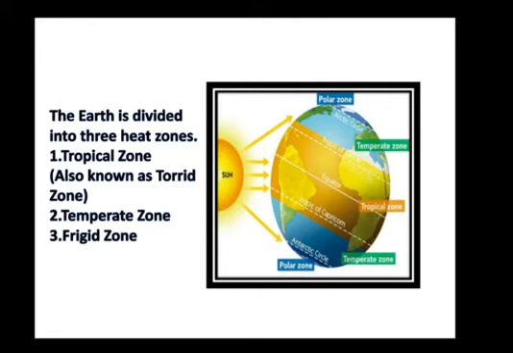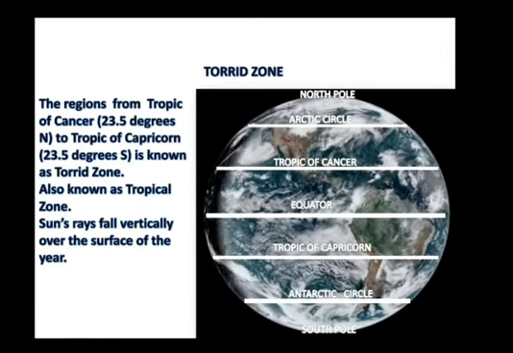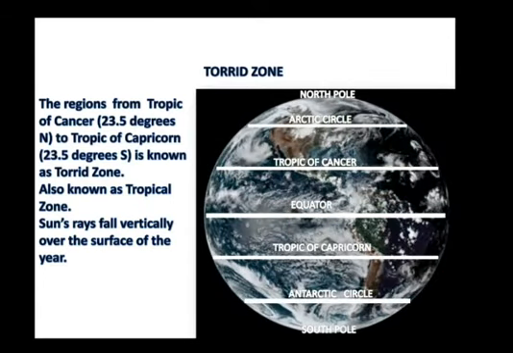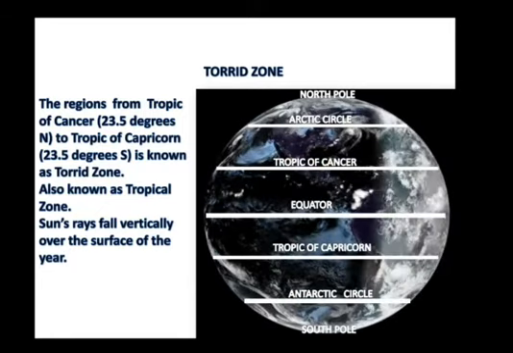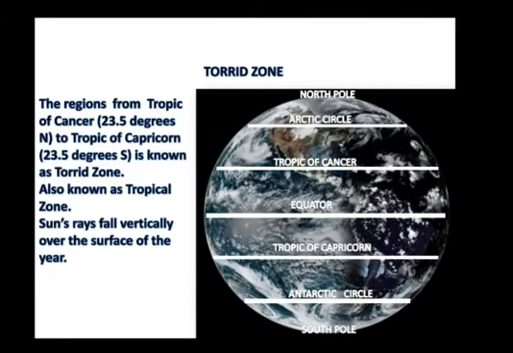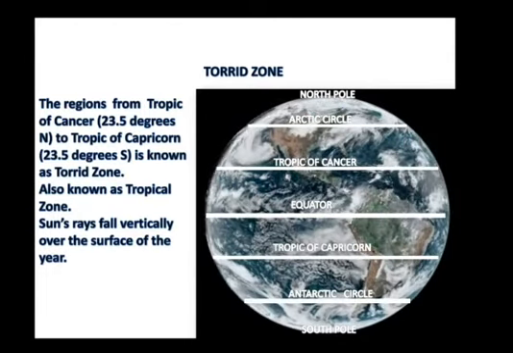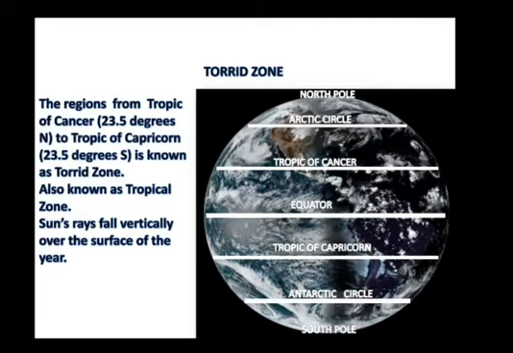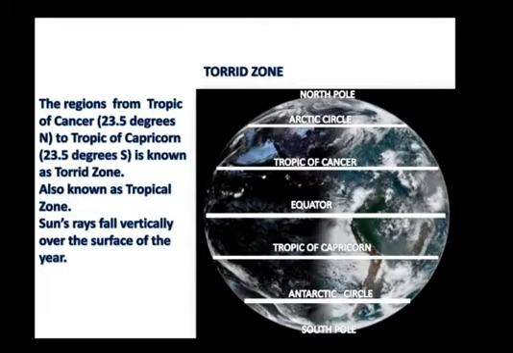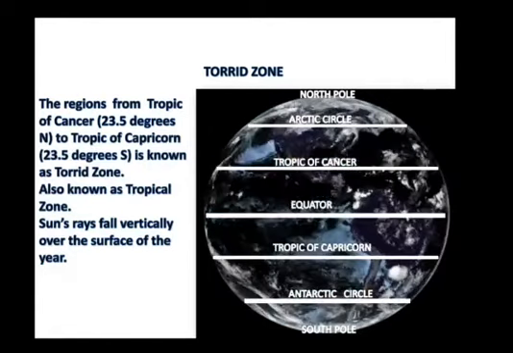Let's learn about torrid zone or tropical zone first. The regions between the Tropic of Cancer 23.5 degree north and Tropic of Capricorn 23.5 degree south is known as the torrid zone or the hot zone. The torrid zone extends over both the northern and southern hemispheres. It is also called the tropical zone.